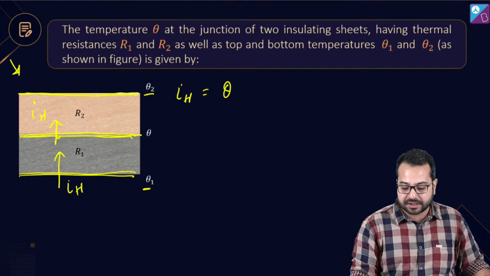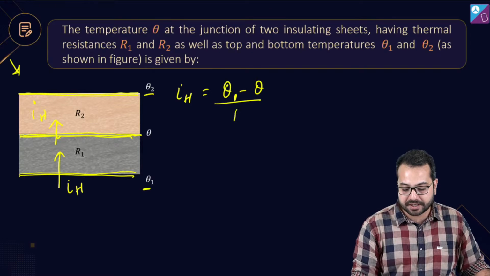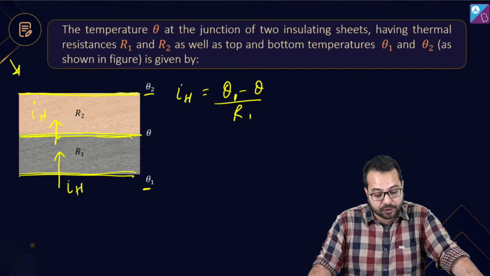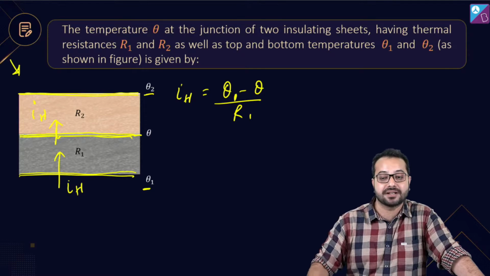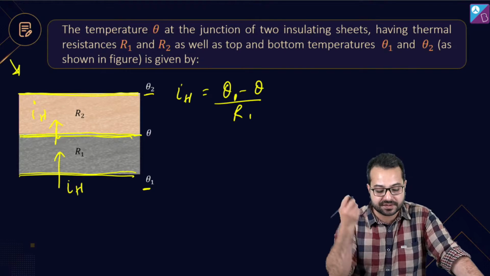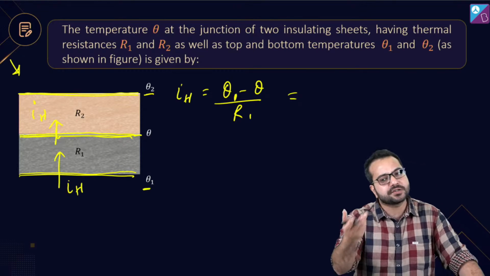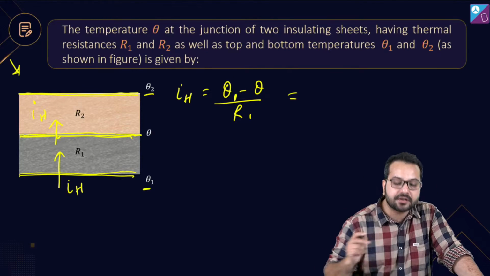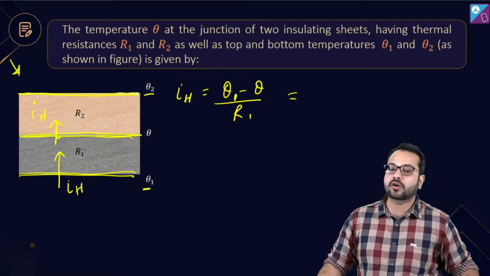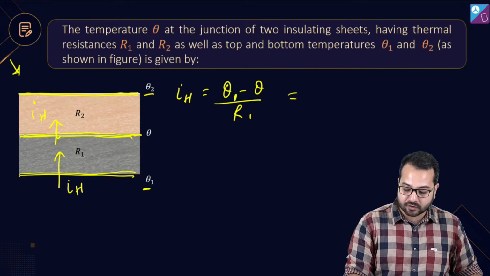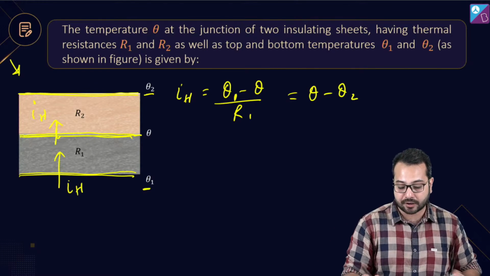Is this going to be theta 1 minus theta divided by R1? Absolutely. The temperature difference divided by the thermal resistance. And the heat current through R2 is also the same. So what will be the temperature difference across R2? The temperature difference across R2 will be theta minus theta 2.